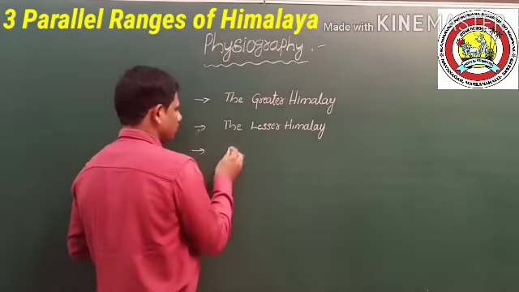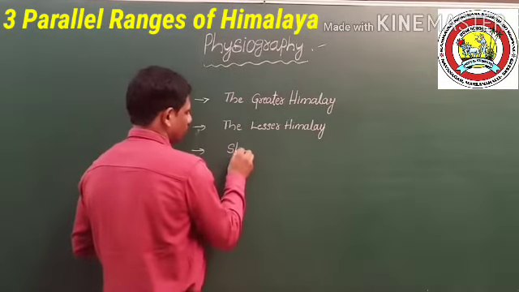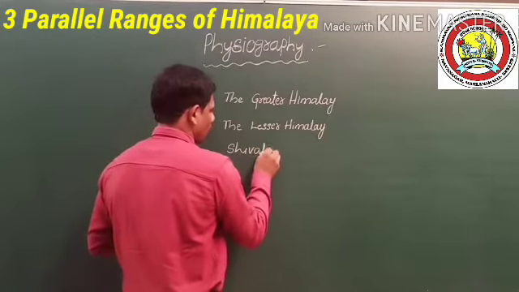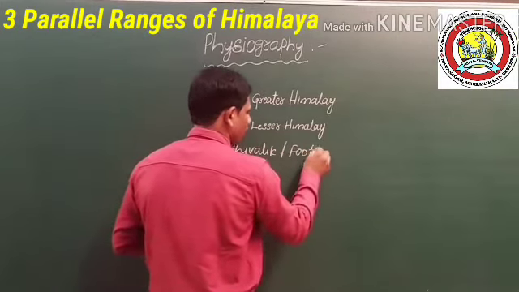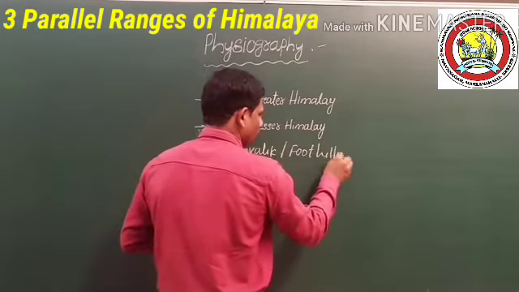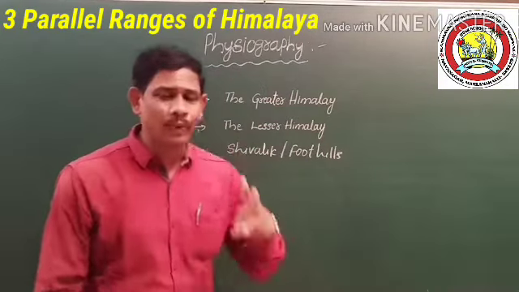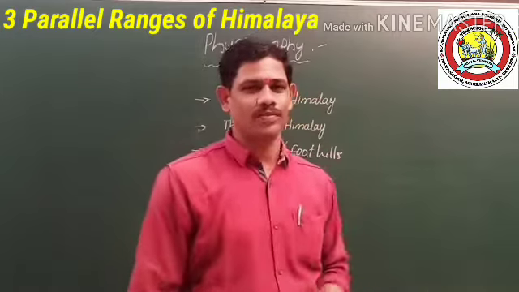Third one, Shivalik or foothills. So these are the 3 parallel ranges of the Himalayas.